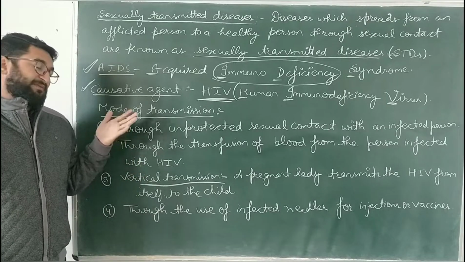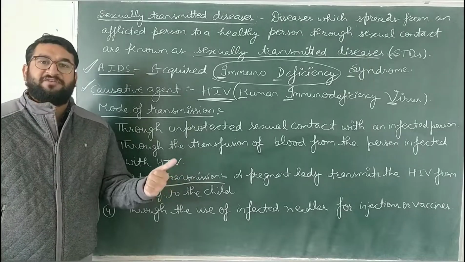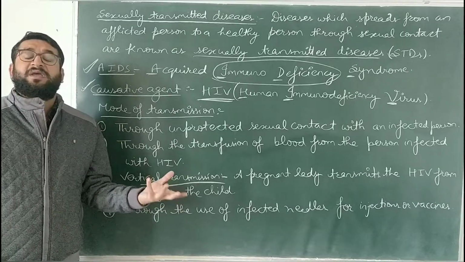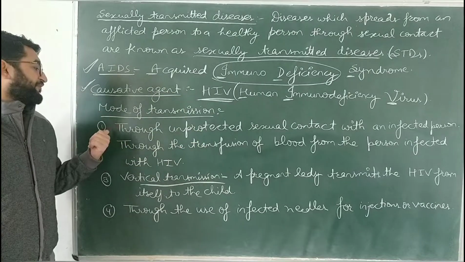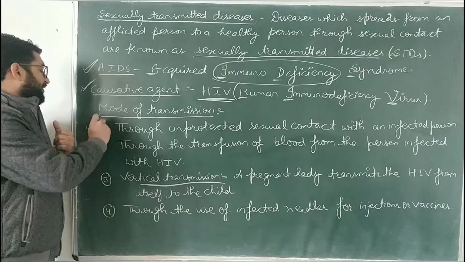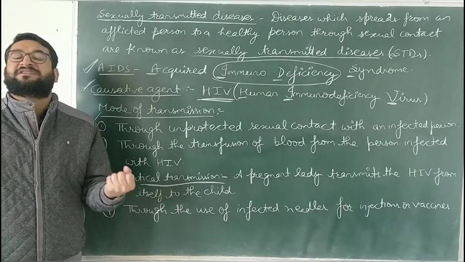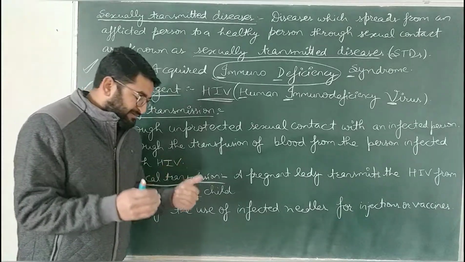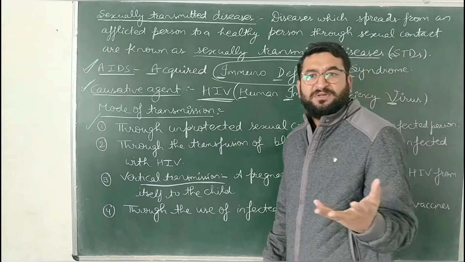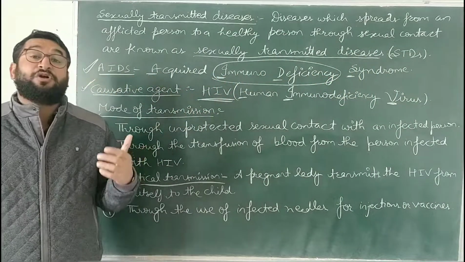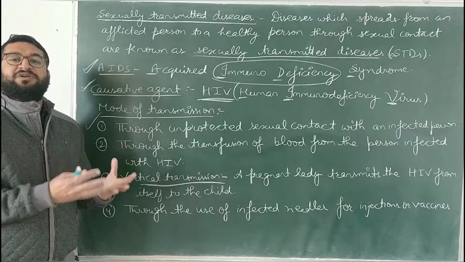Modes of transmission. That means how this AIDS is transmitted from an afflicted person to a healthy person. एक पेशेंट से एक हेल्दी पर्सन में जाने के तरीके को मोड ऑफ ट्रांसमिशन बोलते हैं. The first is through unprotected sexual contact with an afflicted person, with an infected person. The person who has AIDS, if that person makes sexual contact without the use of any protection like condoms, the other person, who is healthy, will also get that HIV and henceforth will be affected by this particular disease named AIDS.